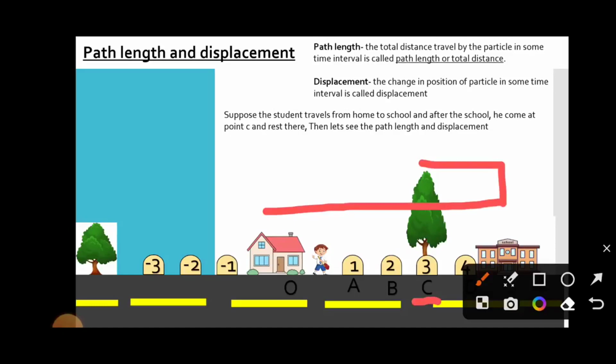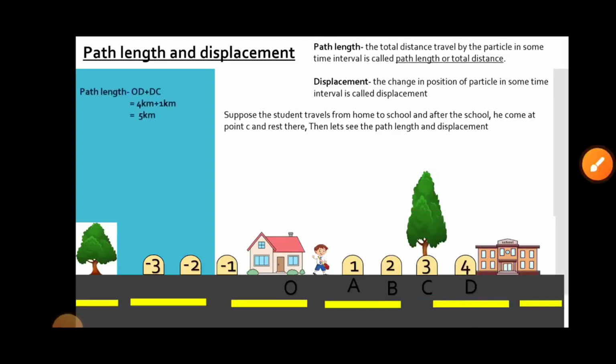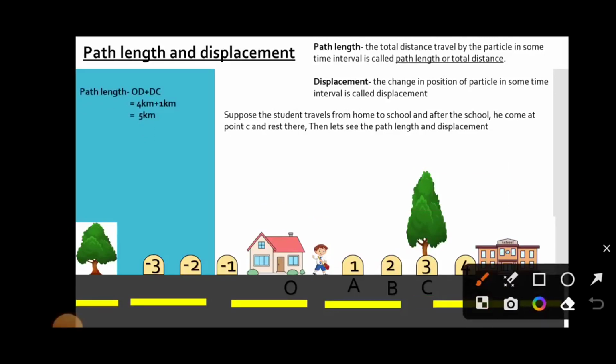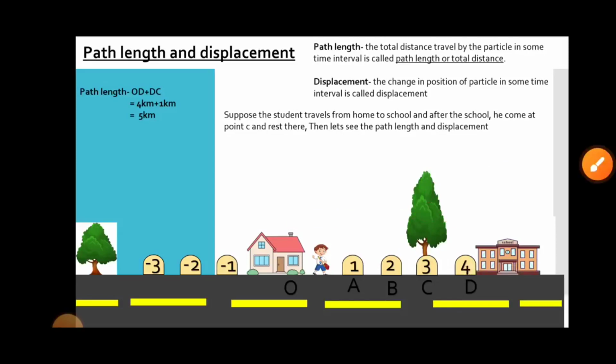Then let's see the path length and displacement. Again, the question is: a student travels from home to school and after the school he comes to point C and rests there, then what is the displacement and path length?